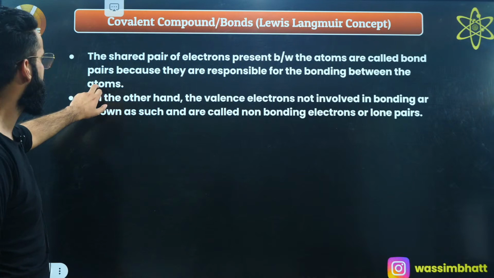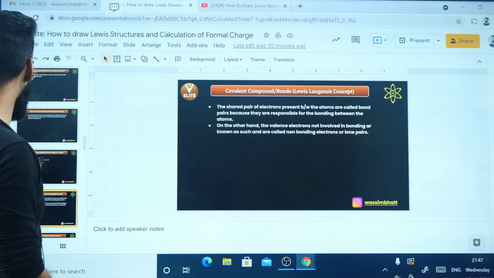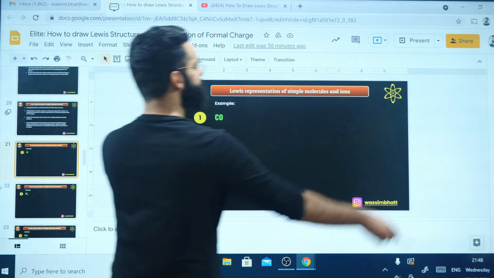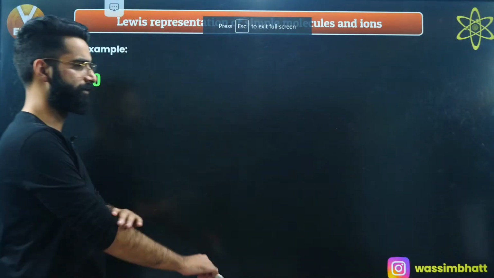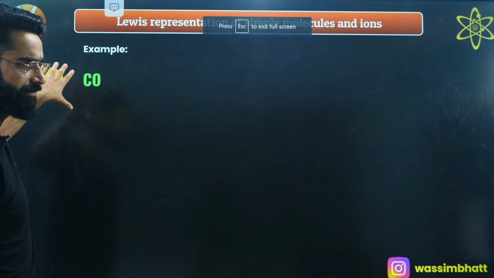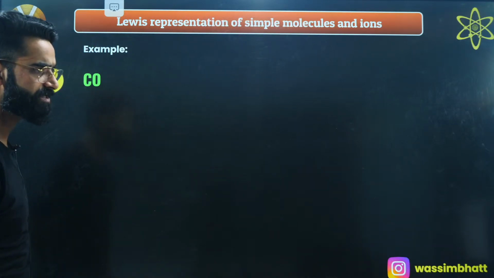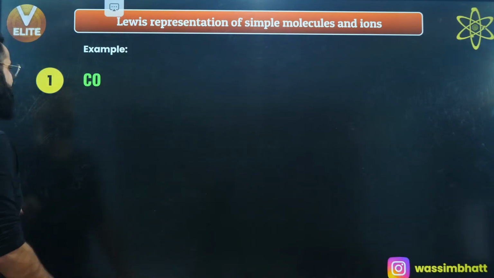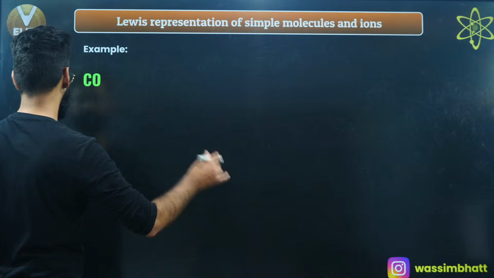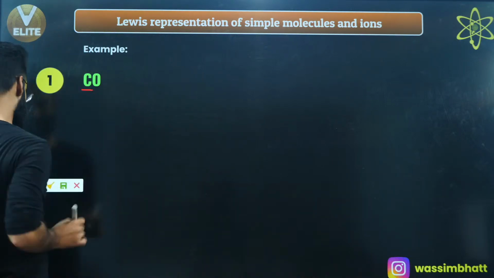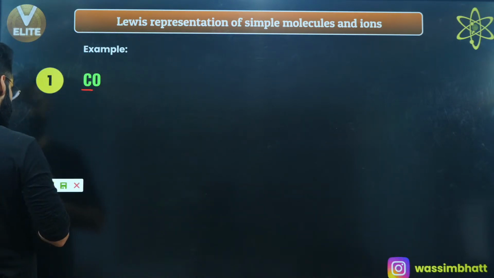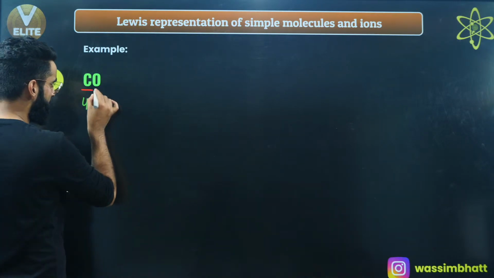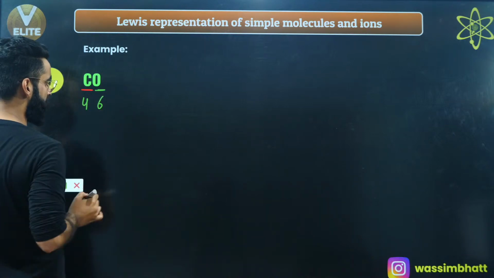Now the point is how we are going to draw the structures of different compounds by means of this Lewis theory. See guys, what you all are going to do. Let me try to make the structure of CO, carbon monoxide, by means of Lewis dot structures. How am I going to draw the structure? First of all, have a look. If I ask you about the carbon, how many valence electrons does this carbon have? Carbon has 4 valence electrons, 4 electrons in its outermost shell. What about this oxygen? It has 6 electrons in its outermost shell, right?